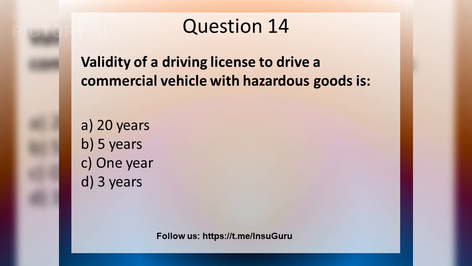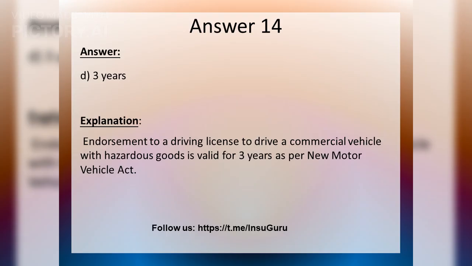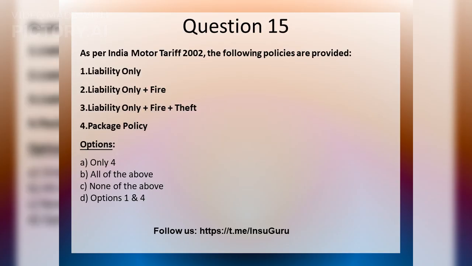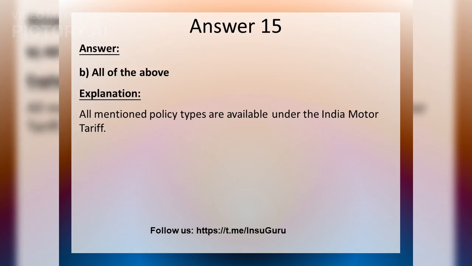Intimation of a claim must be given immediately upon occurrence. After the sale of a vehicle, the no claim bonus, NCB, can be transferred to a new policy within 3 years from the sale date. All statements are correct as per motor tariff guidelines. Policies cannot exceed 12 months, short period covers are allowed, and short period covers for liability only policies are not allowed. A fresh proposal form is not required for IDV change at renewal with the same insurer.